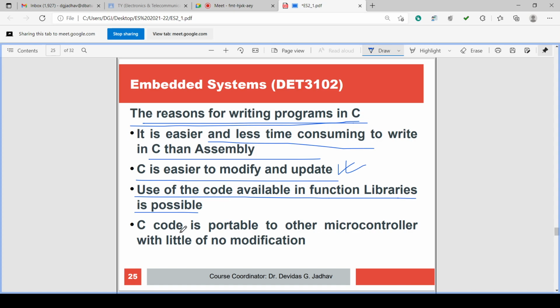That's why we have to use C, because there is a function library in the C language. C language has a function library. So that's why we have to use C language.